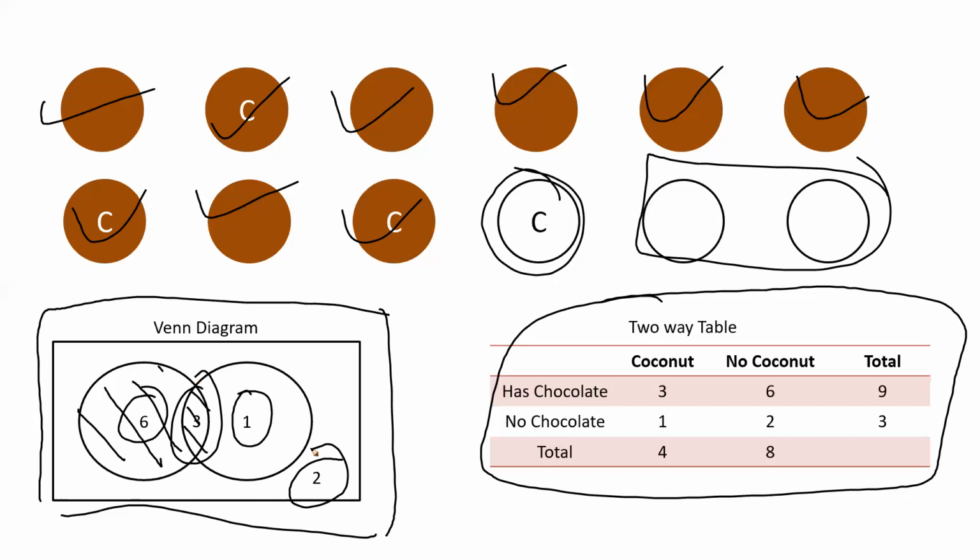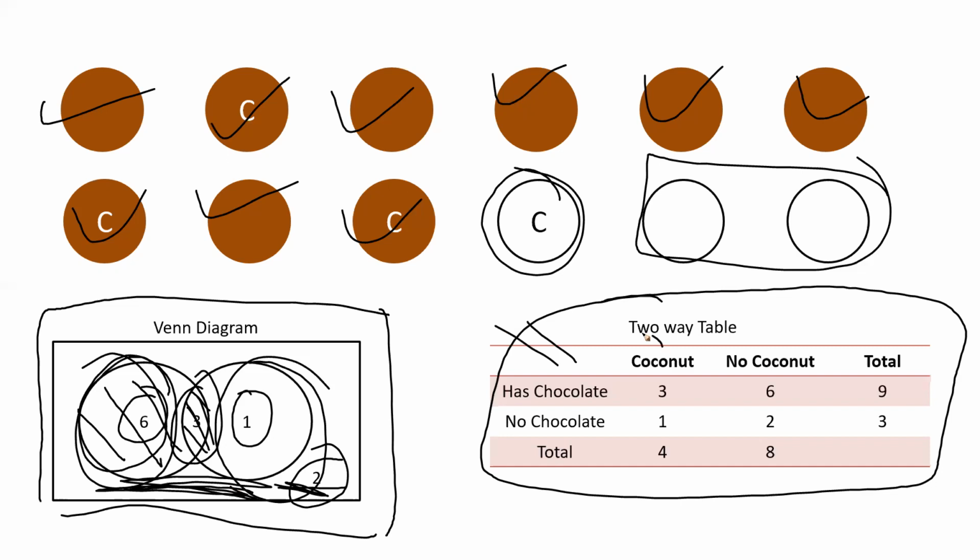So from this Venn diagram, I will be able to understand what the intersections are, what the unique values of chocolates are, what the unique values of coconut are, what the values are which are neither chocolate nor coconut, right? That we can also understand from here. But it is a very raw way of showing the data rather than coming up with this two-way frequency table, which is giving me a good insight.